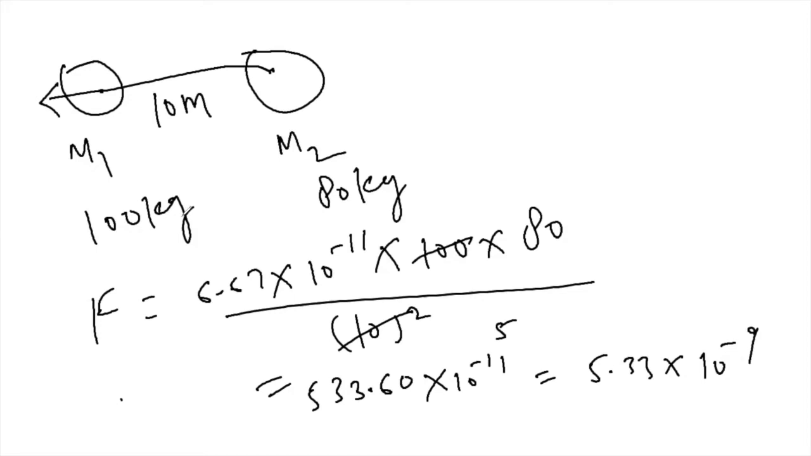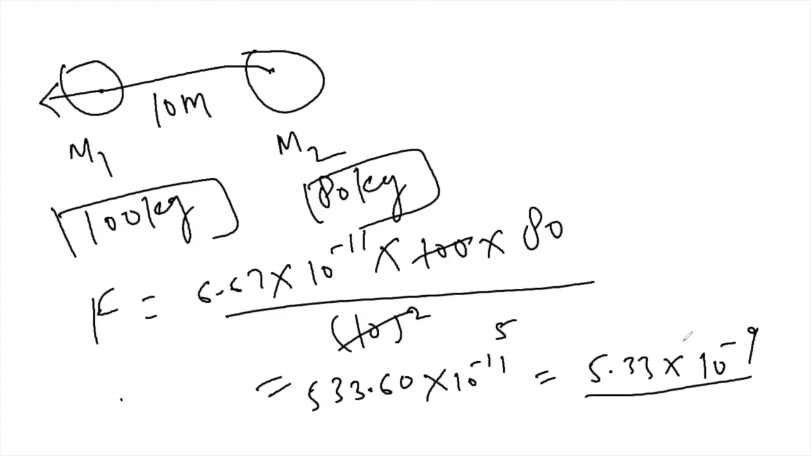I took this example because you can see this is a mass of 100 kg and 80 kg, which we can compare in physical life, and the force between them is of this order. This force is very, very small. You can say 10 raised to power minus 9 is a negligible force. That's why people don't stick to each other. So for the gravitational force, I think this is all we are going to study.